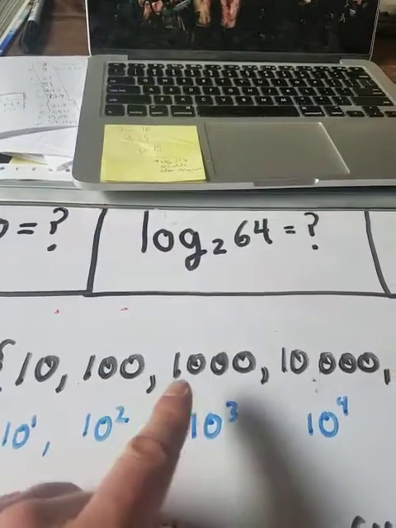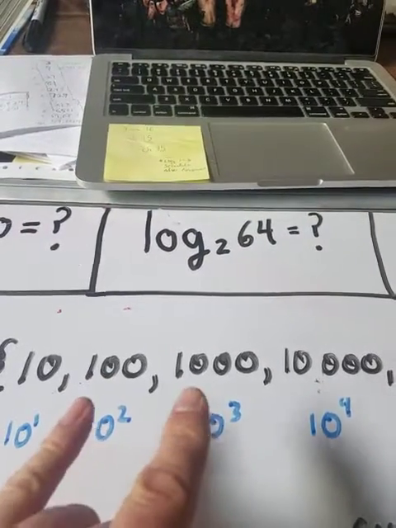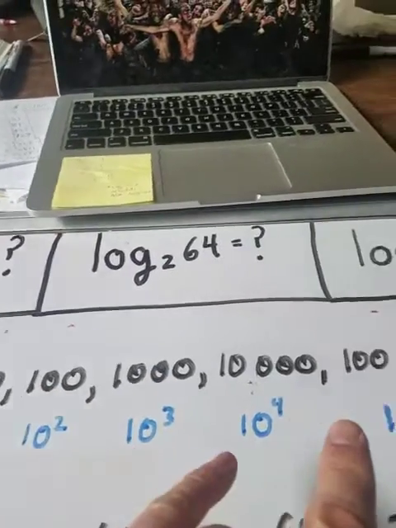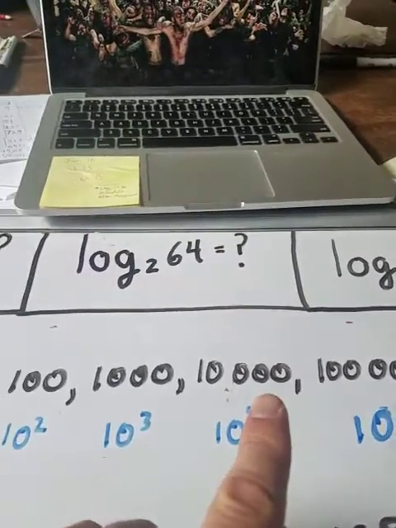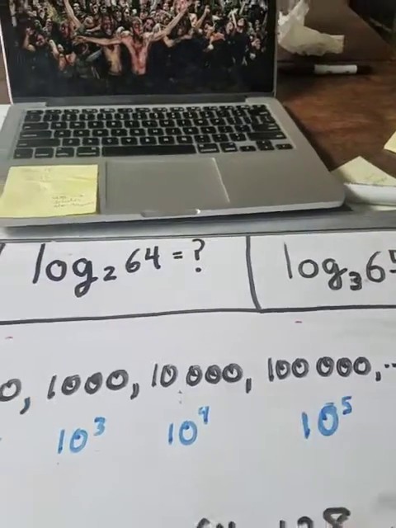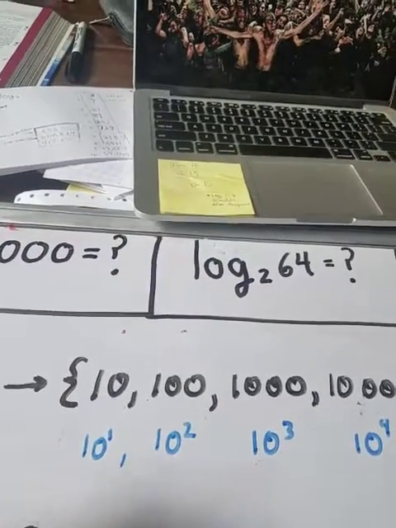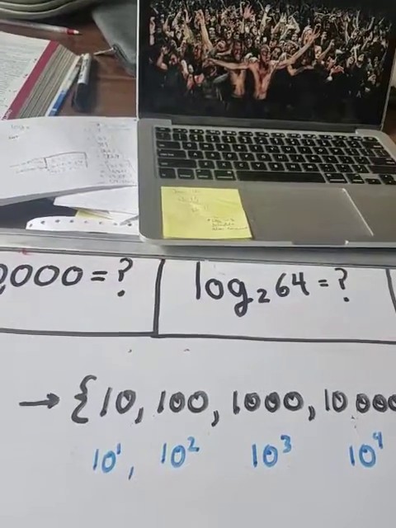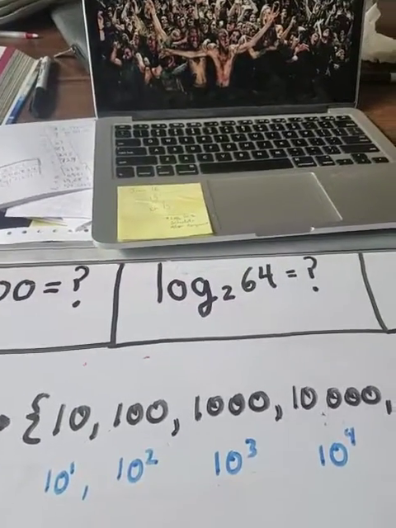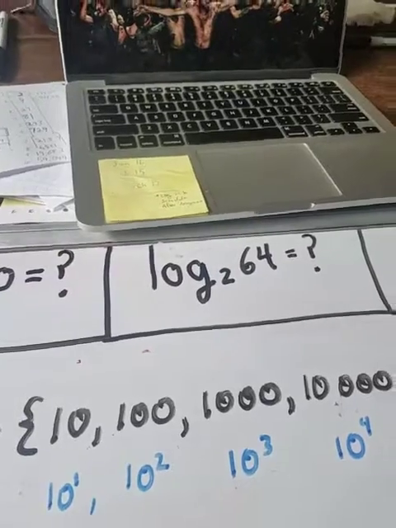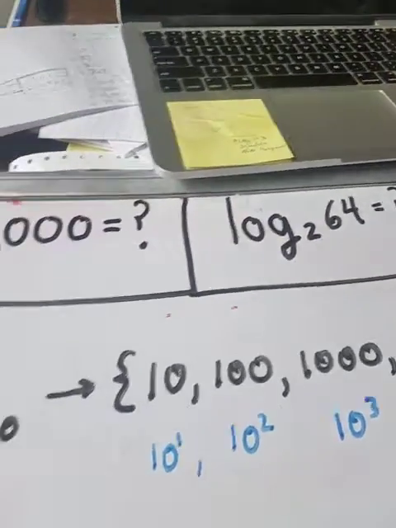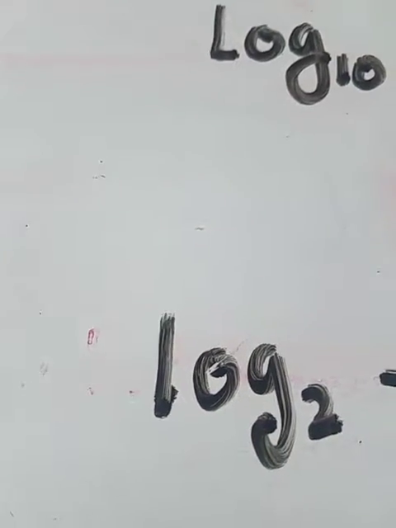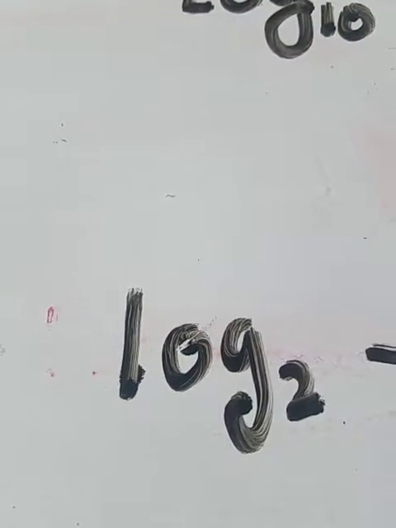So 100 times 10 is 1,000. Oh, yeah. 100 times 1,000 is 100,000, right? It's in the list. So when you multiply any of the numbers in the list, the answer will be another number in the list. That's nice. They stay in the family. That's what I'm saying. So this is a list. This is another list. It's called log base 2. So when you see this, it's really talking about a list.